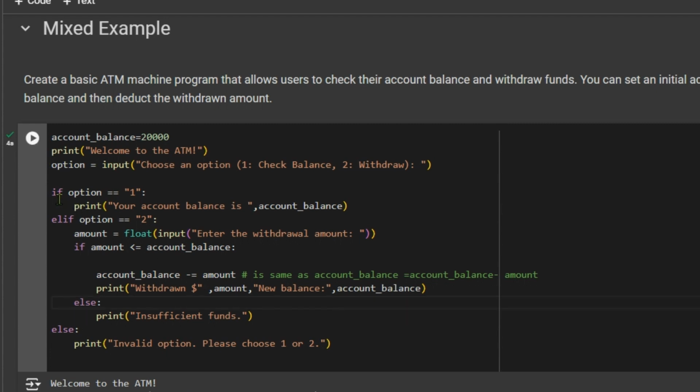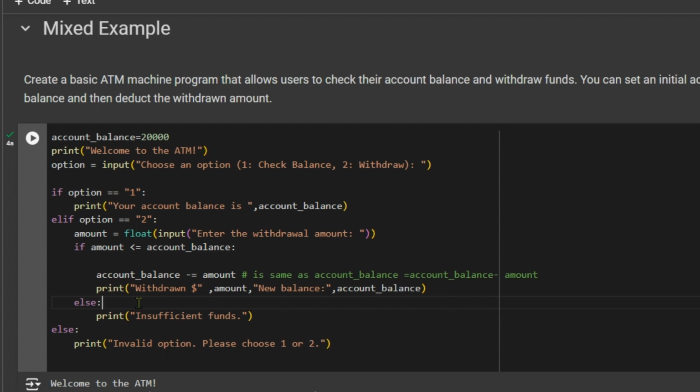So none of these conditions was true, and this condition became false. So the else part of the outer if-else block got executed.